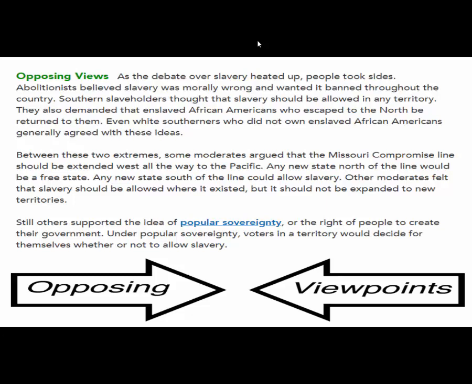They believed that when a territory became a state, the people of that state would make a decision and they would vote on it. What's more democratic than that in America? Voting on an issue, and so they would let that state decide if they should have slavery or not.